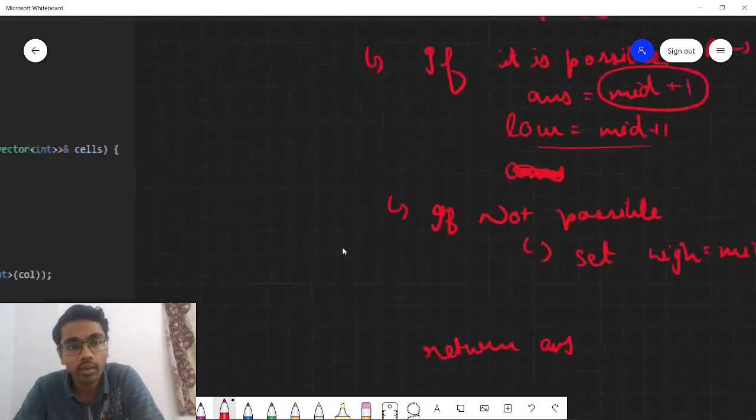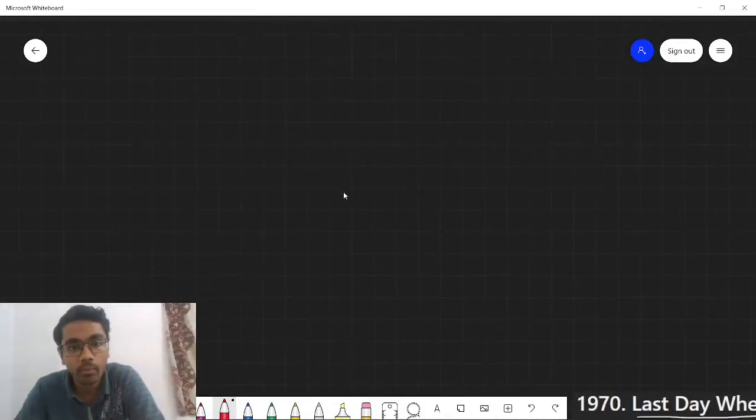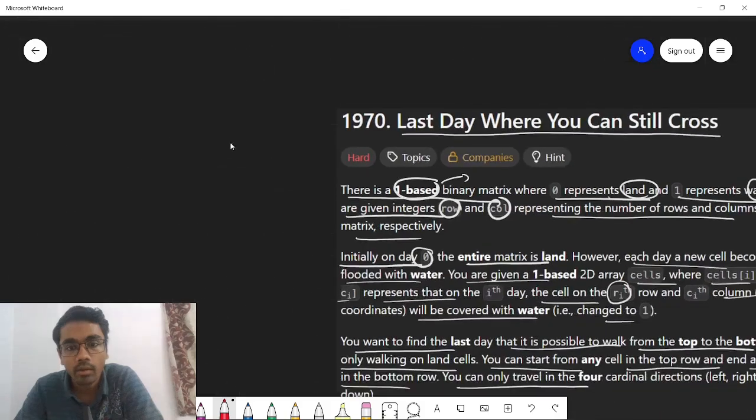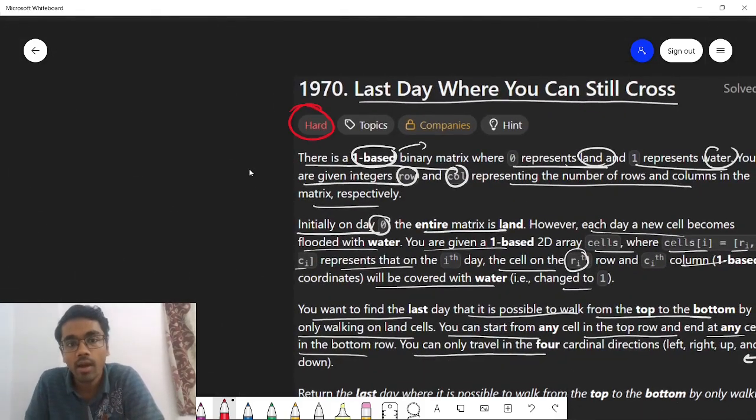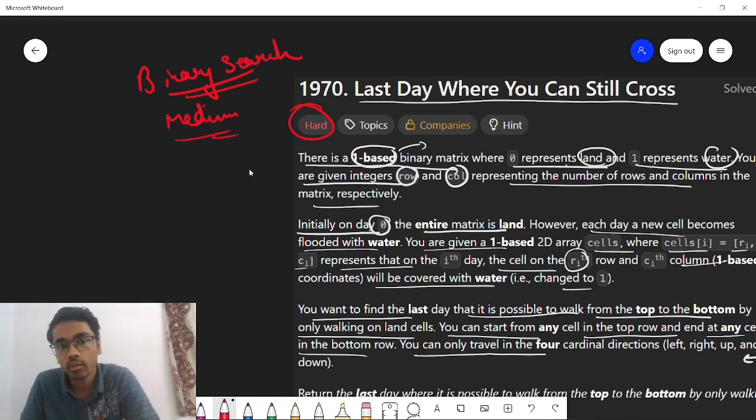So this is it about the understanding of the problem. Now this problem is actually marked hard, but with the help of simple binary search like observation, this question is actually in the medium range, because there are a lot more questions that are harder than this kind of scenario.